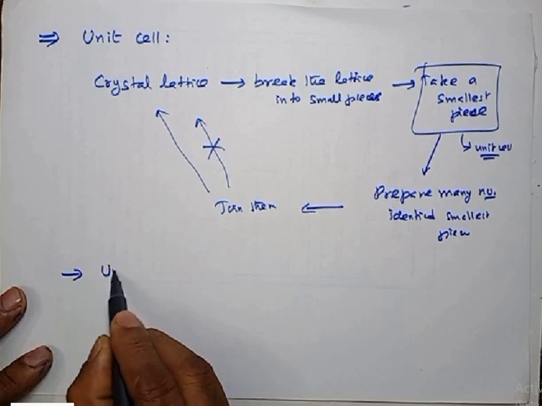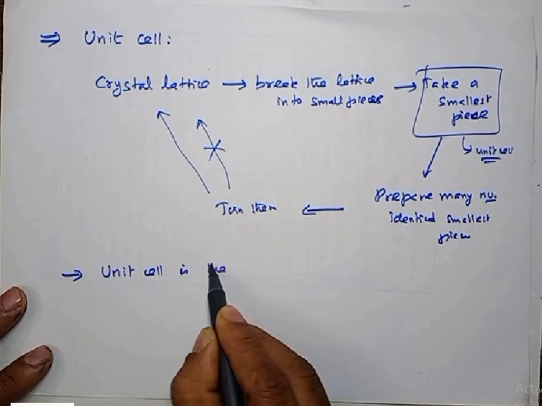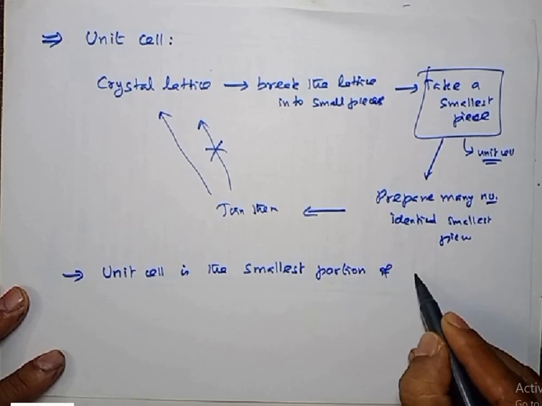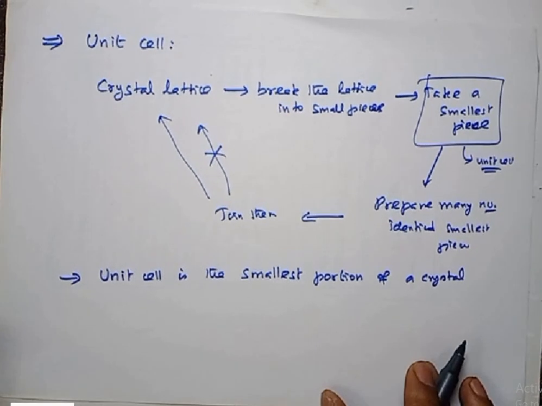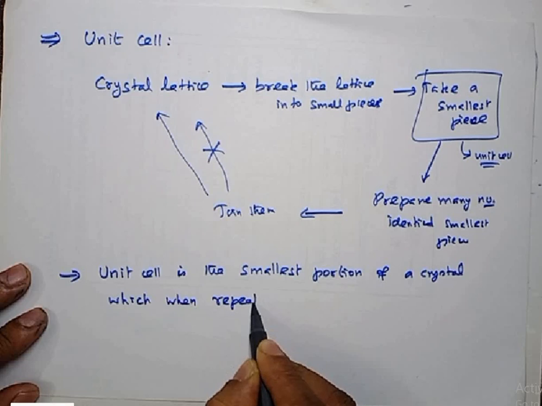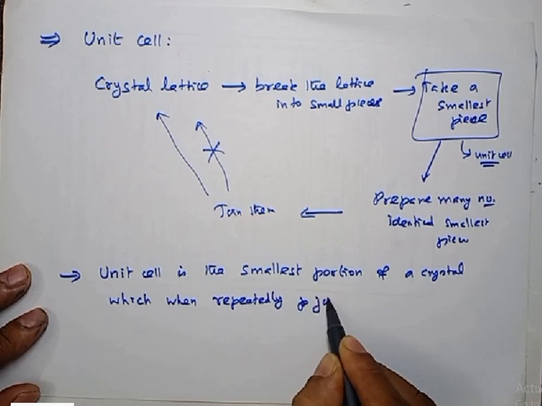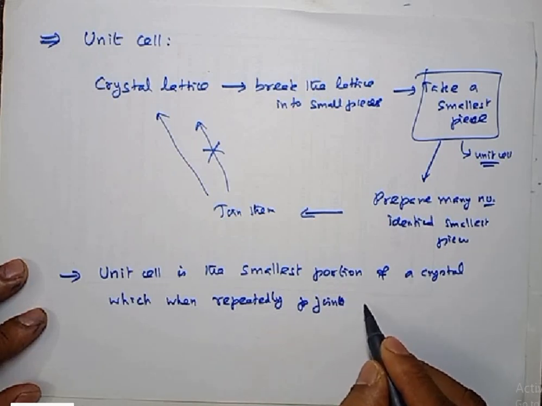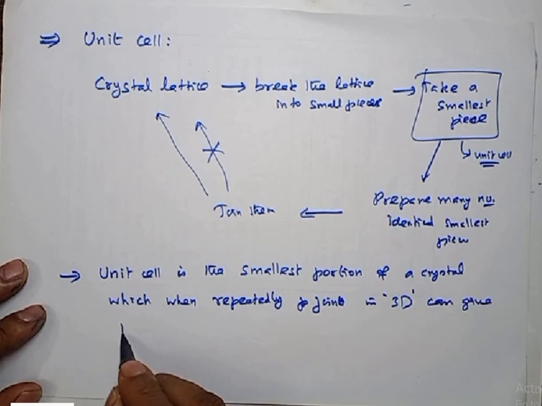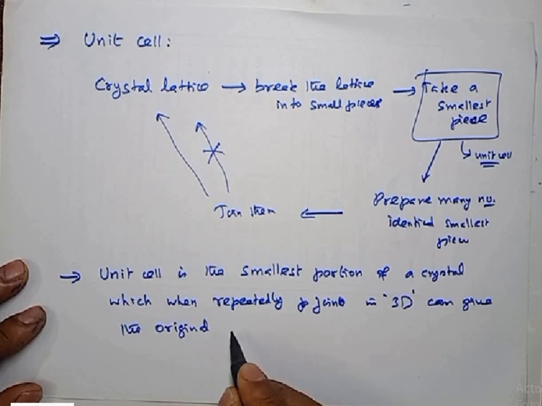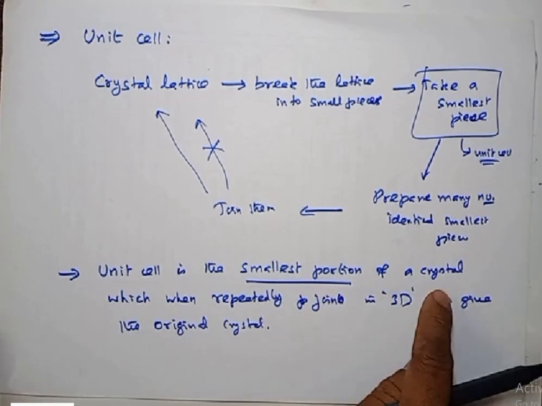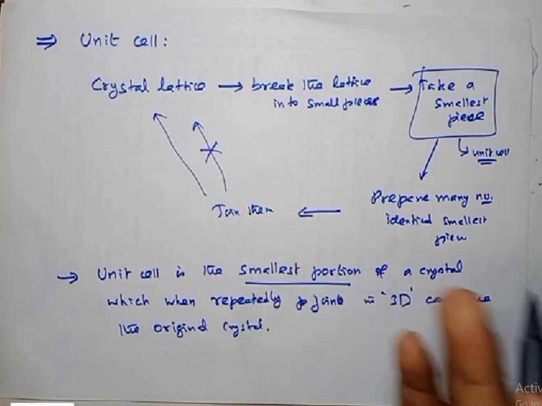This is the way we normally define the unit cell. What is a unit cell? The unit cell is the smallest portion of a crystal which, when repeatedly joined in three dimensions, can give the original crystal.